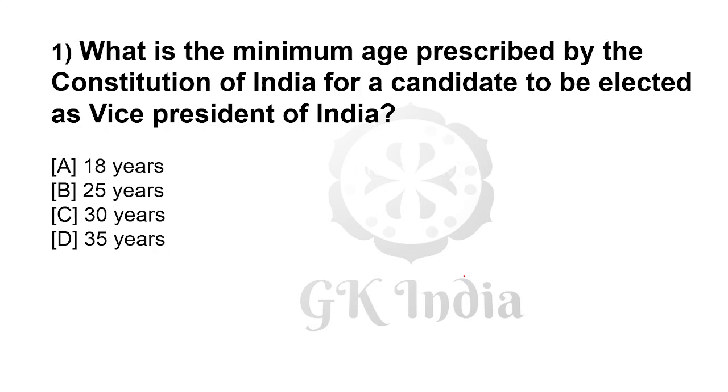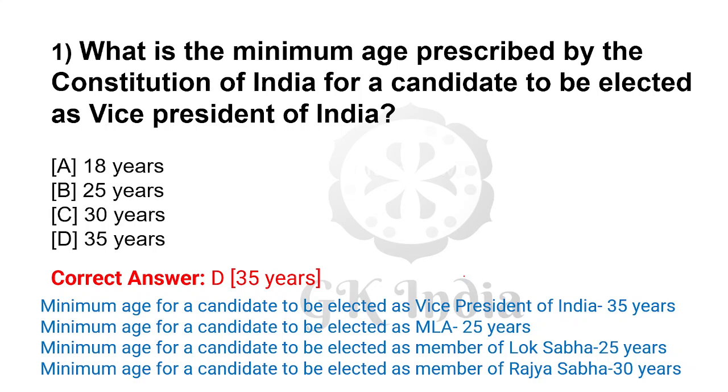What is the minimum age prescribed by the Constitution of India for a candidate to be elected as Vice President of India? Correct answer is D, 35 years. Minimum age for a candidate to be elected as Vice President of India, 35 years.